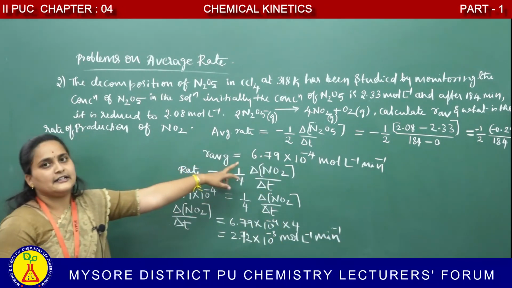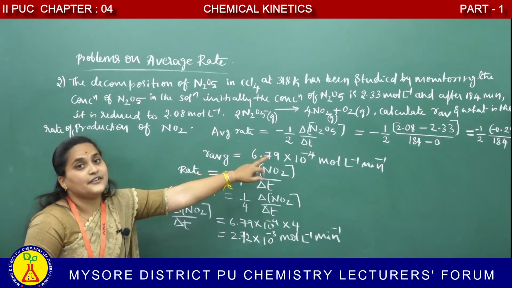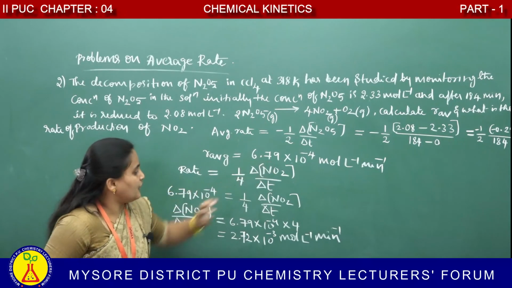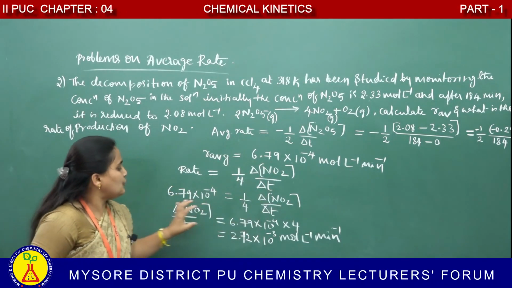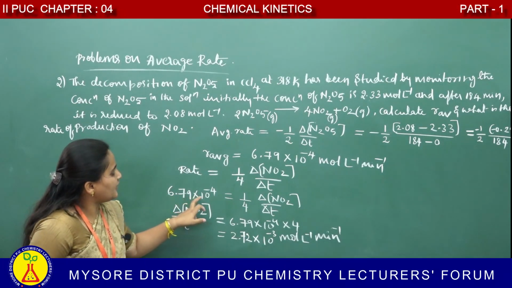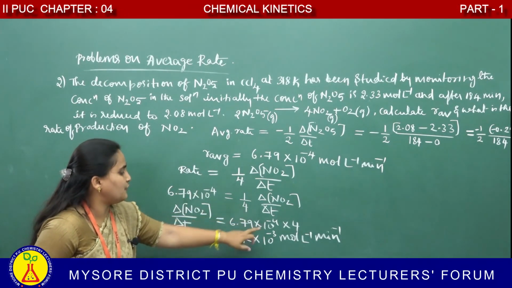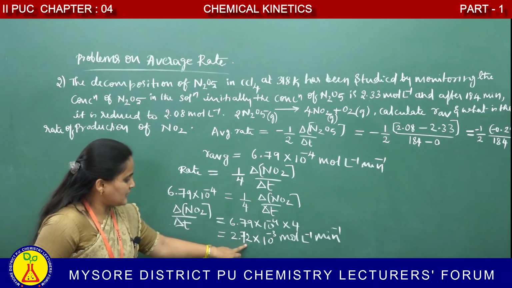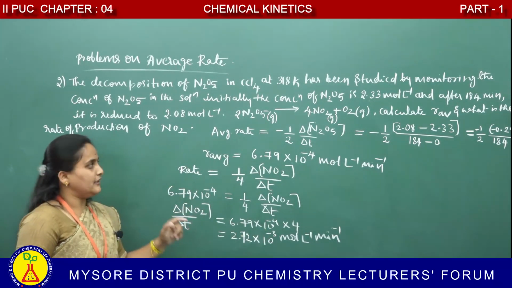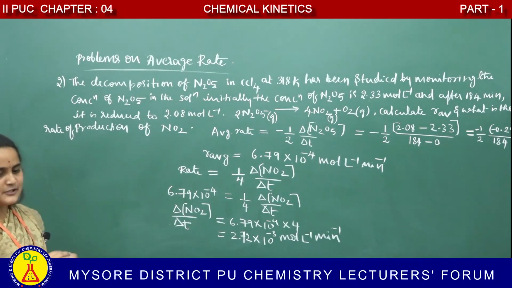The rate is calculated. What is the rate? 6.79 into 10 power minus 4. We have to find out the production of NO2, which is on the left hand side. 6.79 into 10 power minus 4 multiplied by 4, we get the answer 2.72 into 10 power minus 3 mole per liter per minute. This is the way of solving this problem.